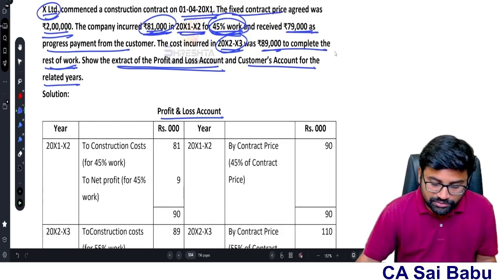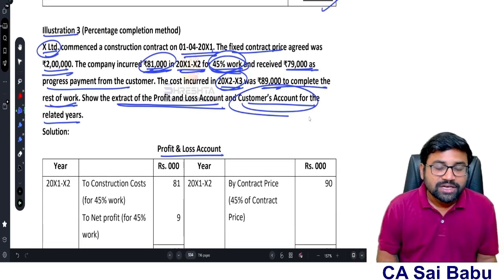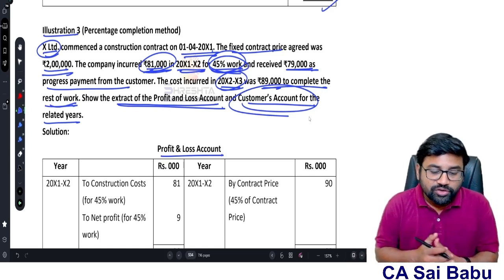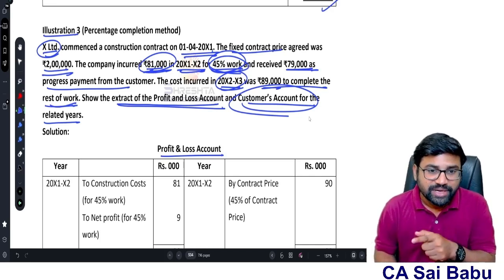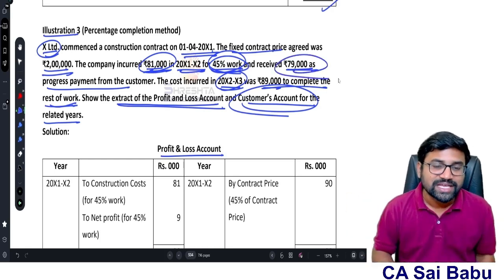That is what we will do. And they are also asking us the customer account, sir. Customer account means debtor account. From the contractor's point of view, the customer is like a debtor. Now, in the first year we spend, we want to receive 45% of the construction price. So that we will write as due. And how much did he pay? First year 79,000. The balance will be carried forward to the next year.